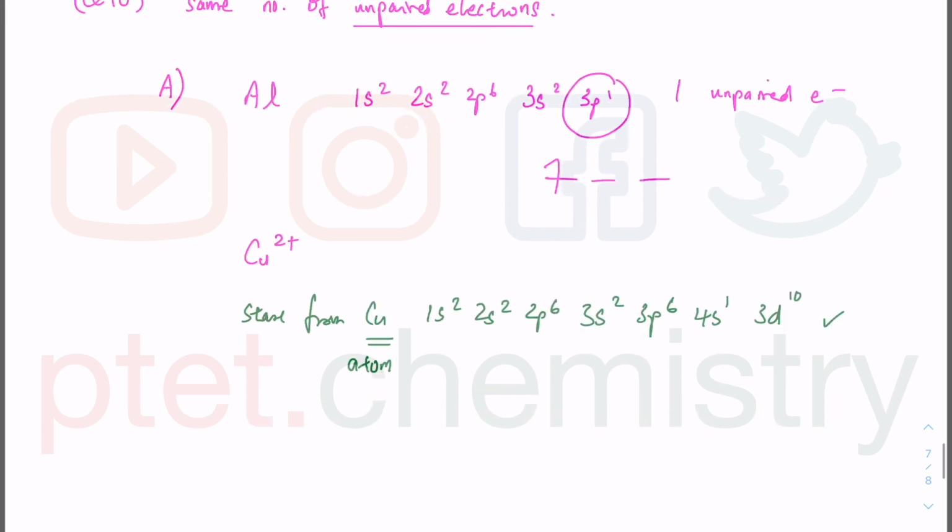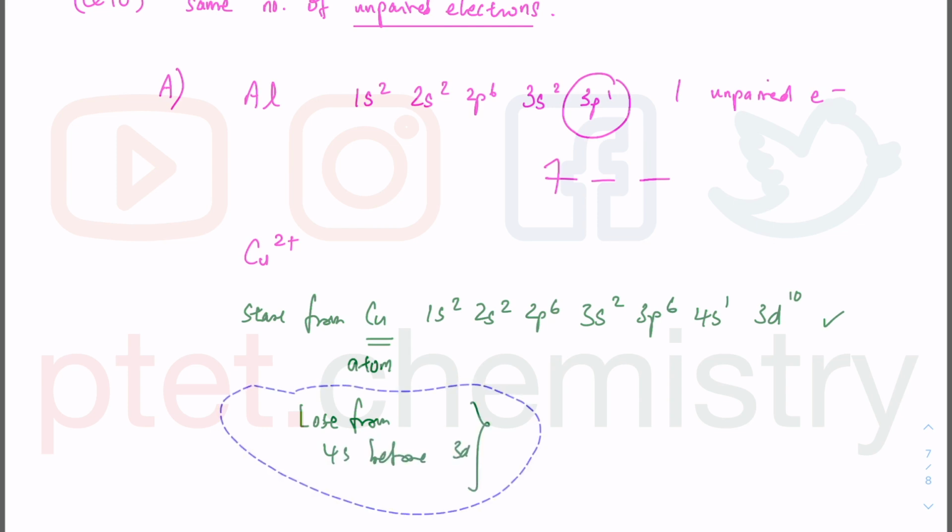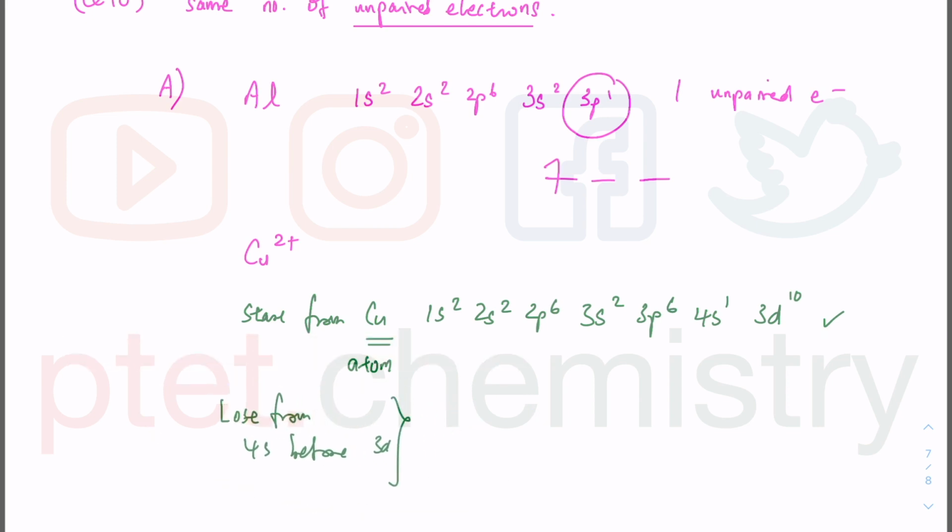We fill 4s before 3d, but we also lose from 4s before 3d. So for the copper 2+ ion, it's going to be argon, then you lose one from the 4s1, and another one from the 3d10, then you get 3d9.